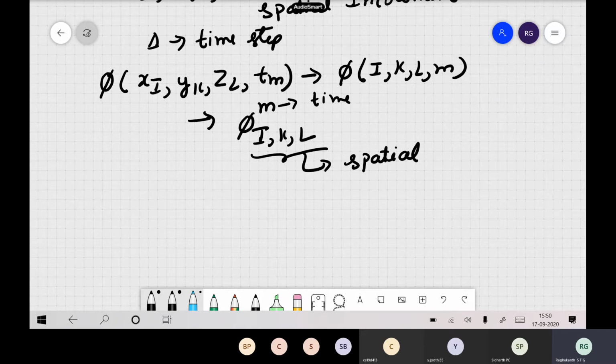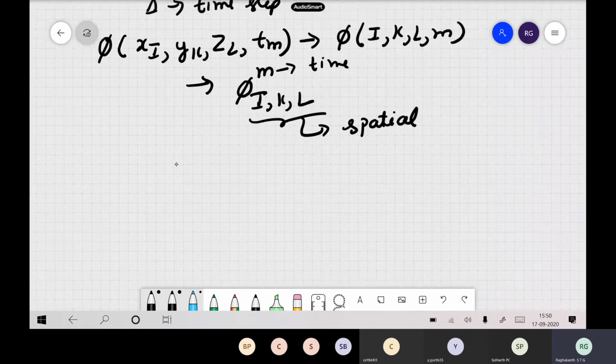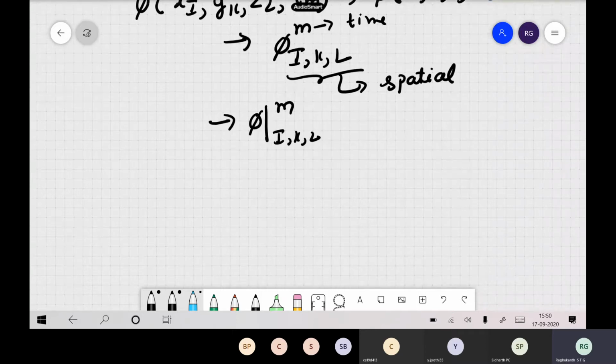This is the notation we will be following in this course, and all the textbooks follow the same notation. Sometimes they also write it like i, k, l. Generally, you have to assume that the superscript is related to time, and the subscripts are related to space. This is how we represent any function in finite difference methods.